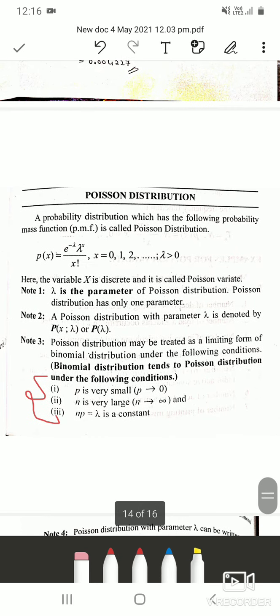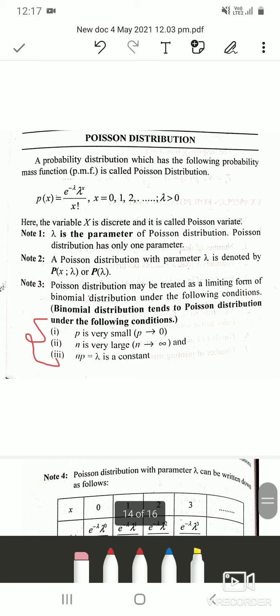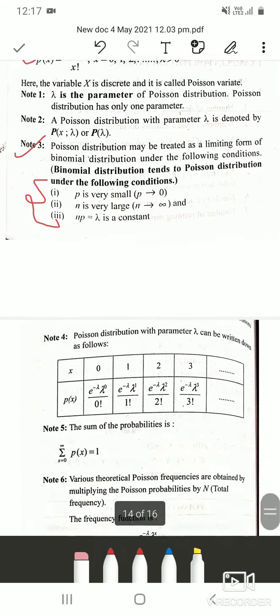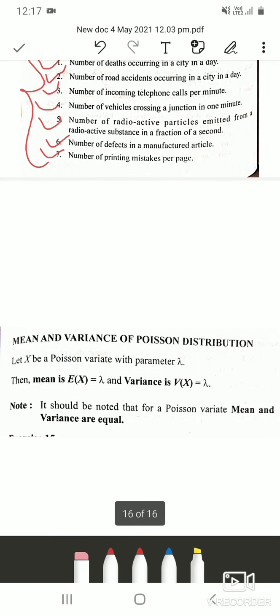So this is an introduction to Poisson distribution. All you have to remember is the PMF, e raised to minus lambda into lambda raised to x divided by x factorial, and this note is important. And you have to know mean and variance are equal, with value lambda. So from next class we'll solve problems based on Poisson distribution.